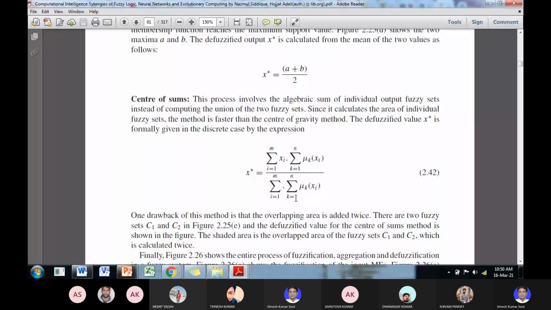to 2, so mu 1 xi plus mu 2 xi. Now it has been simplified in place of sigma, like mu 1 xi plus mu 2 xi. Now you use the 1 to m values for xi. M inputs are there and m input values are there for different membership grades.